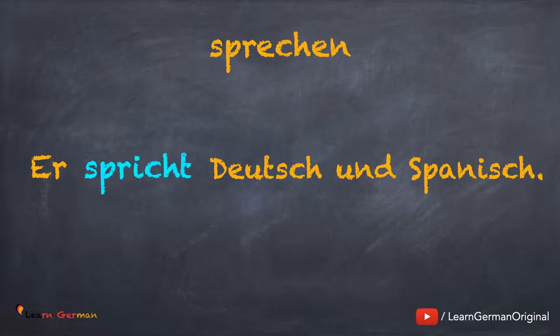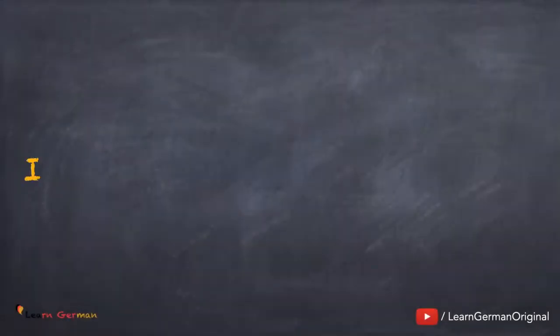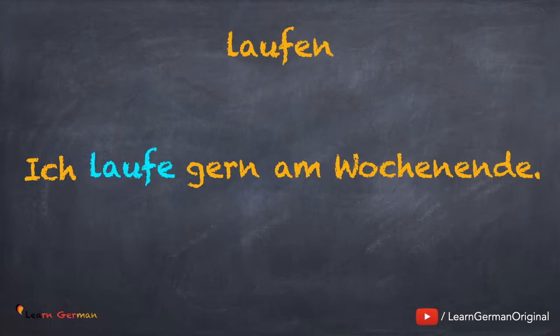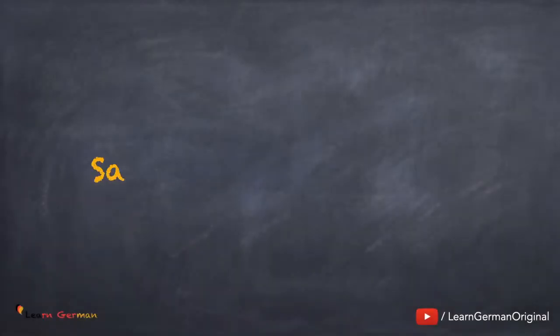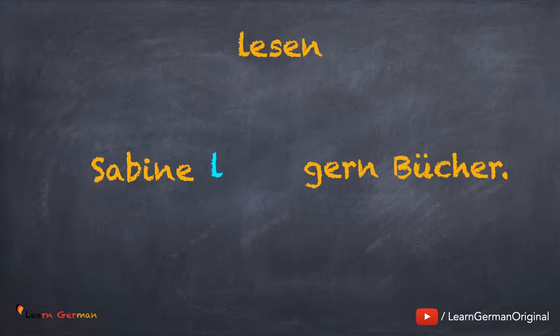The answer is: Er spricht Deutsch und Spanisch. Let's look at the next one. The answer should be: Ich laufe gern am Wochenende. Let's look at the final one. Correct answer is: Sabine liest gerne Bücher.